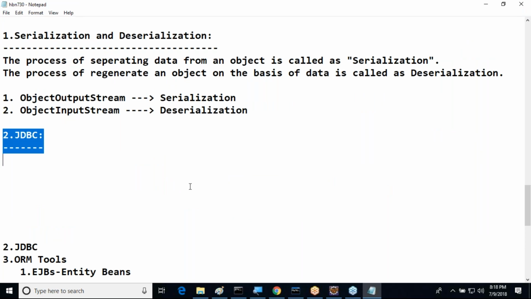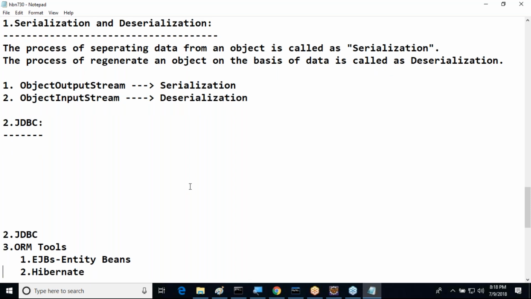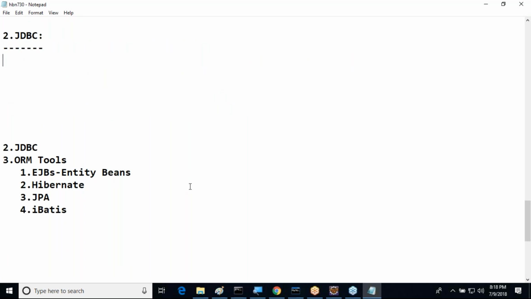But how can we say JDBC is a persistence mechanism? Inside JDBC, what is going on? We already know about JDBC. What is the purpose of JDBC? The main intention of JDBC is to interact with the database from Java applications in order to perform database operations. From Java applications, to perform database operations, we need to go for JDBC.